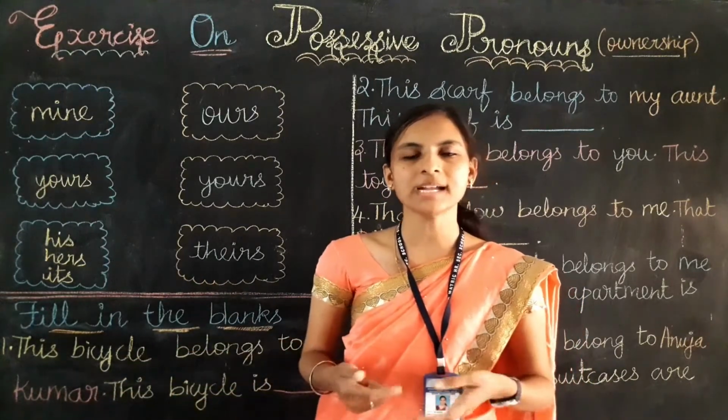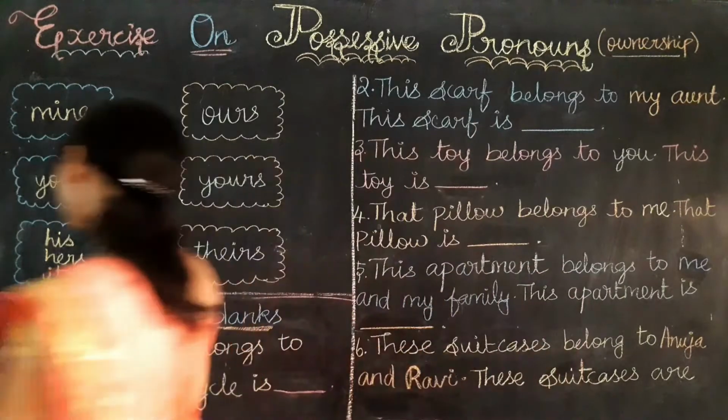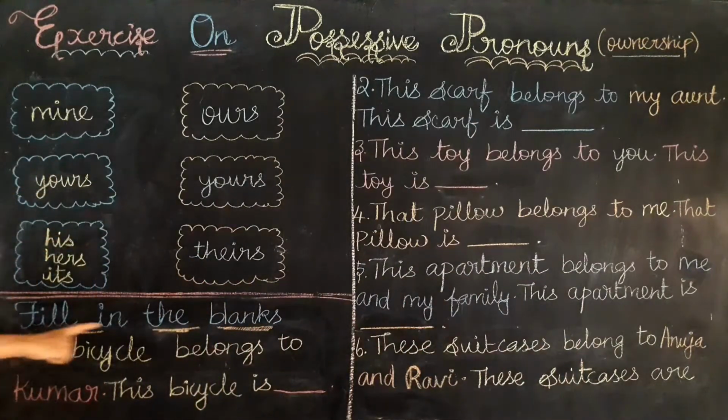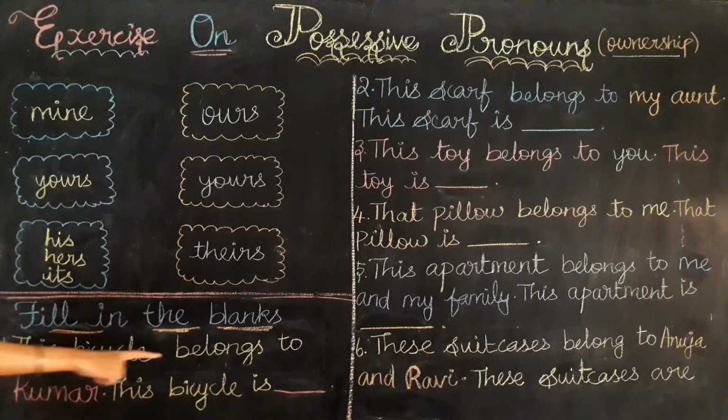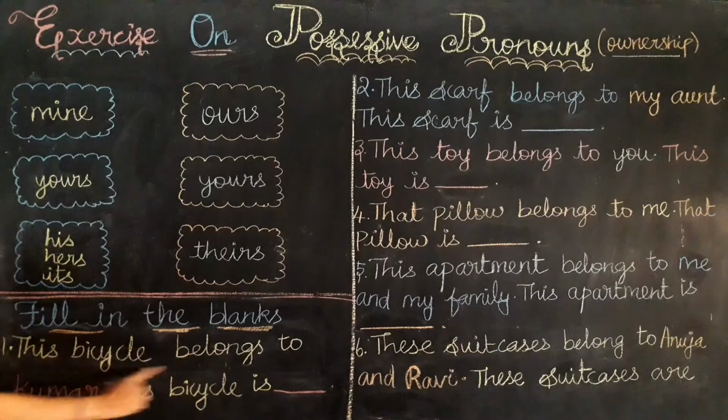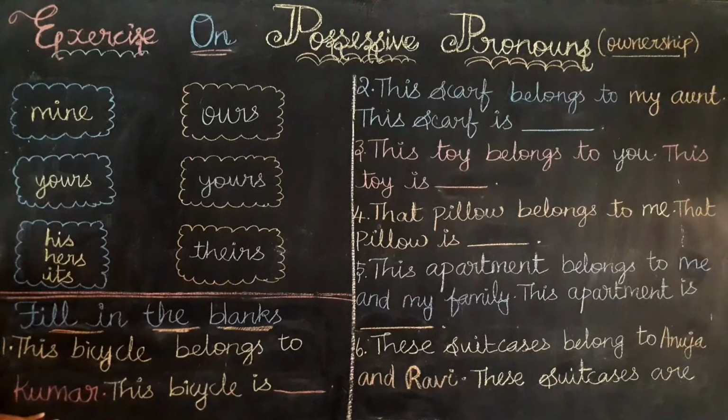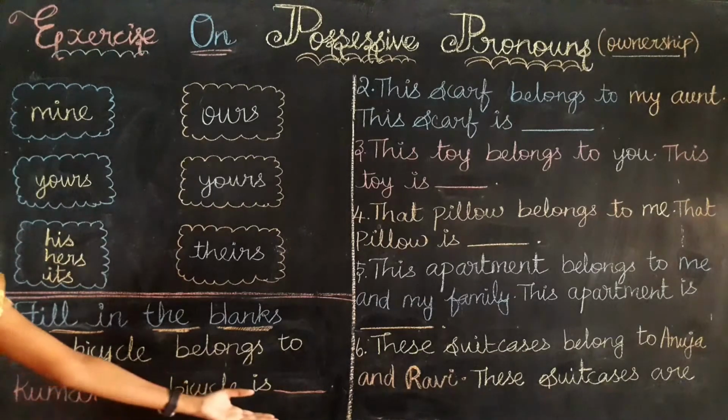Okay, shall we start? Let me read out the first question for you. Filling the blanks. First question: This bicycle belongs to Kumar. Kumar refers to one boy. This bicycle is dash. Then which possessive pronoun do I need to use?